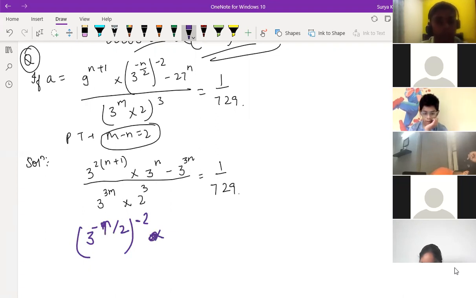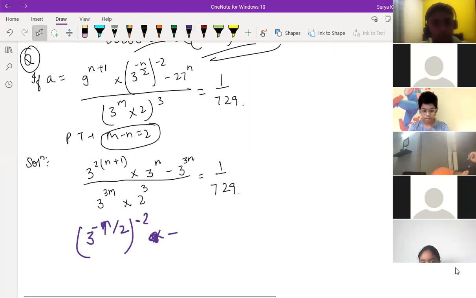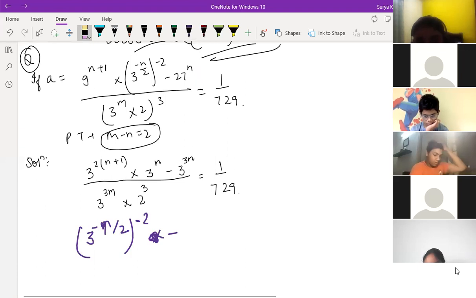Sir, what is that, into minus? Where is minus into? There is no bracket. If it is a bracket like this, then it's multiplication. There is no bracket here now. Okay.